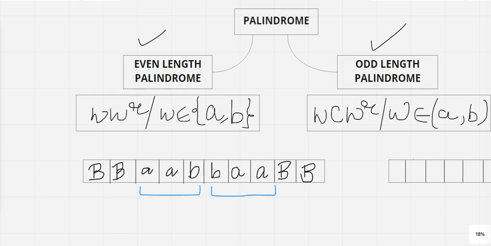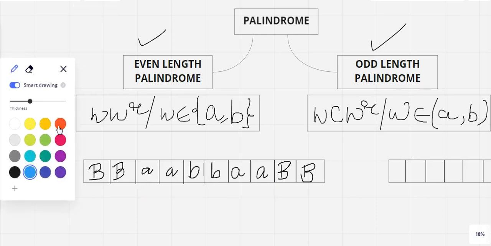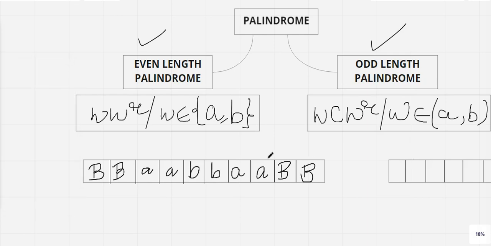Okay, so let me take a pencil for this, and let me use some other color for it. Okay, let it be orange. Okay, now how do you analyze this particular string and how to design this Turing machine? Initially where will the tape head be? The tape head will be over here, correct? Definitely the tape head will be over here.